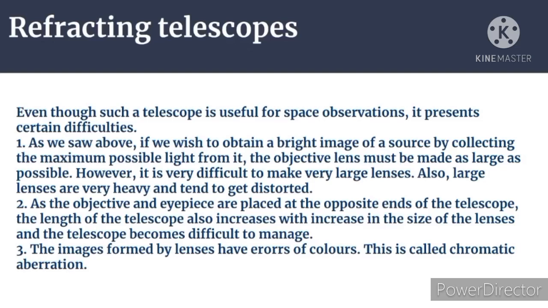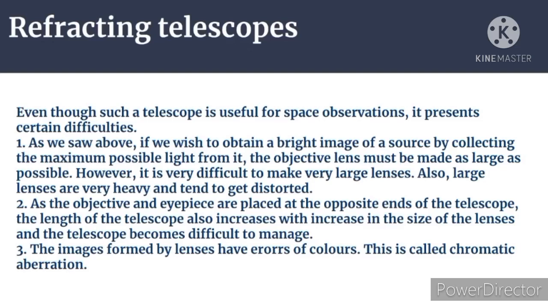Why do we need to carry them to the mountains? I explained earlier that we use telescopes in mountain regions, because in the cities there are a lot of city lights, so it is very difficult to use them there. And if we carry telescopes with a large optical objective lens, they become very heavy, so we cannot carry them, and the lens also tends to get distorted. These are some difficulties.